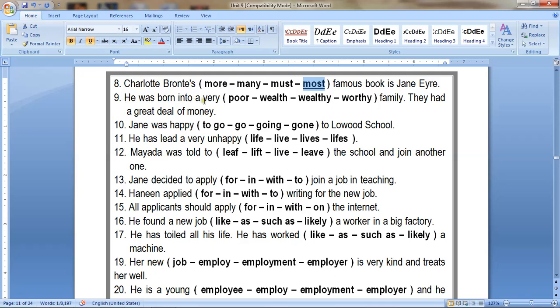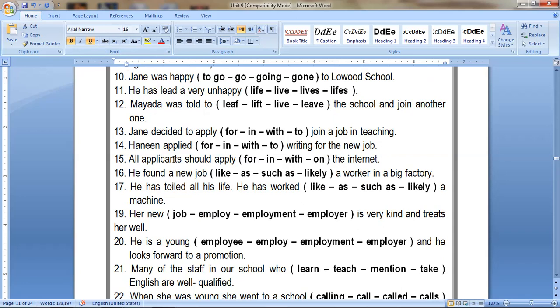He was born into a very poor, wealthy, or worthy family. They had a great deal of money. That means the family was wealthy, rich. Jane was happy to go to school. Happy to plus infinitive.